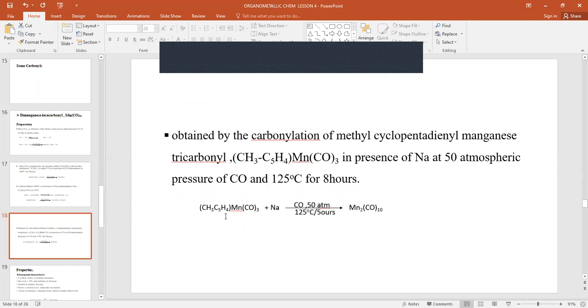So methylcyclopentadienyl manganese tricarbonyl plus sodium and carbon monoxide at 50 atmospheric pressure and 125 degrees Celsius for 5 hours results in the formation of dimanganese decacarbonyl.